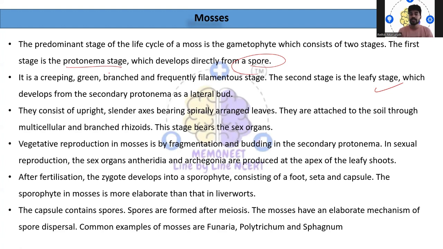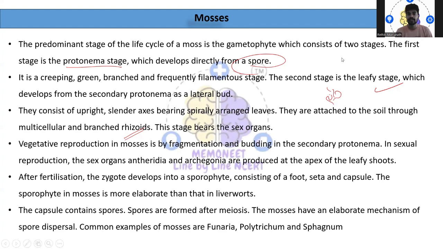So after the protonema stage, we are going to see the secondary protonema, that is the lateral bud stage. They consist of an upright axis bearing spirally arranged leaves. Then they are attached to the soil through multicellular and branched rhizoids. Again, you won't see any true leaf, stem, and roots here. Root-like, leaf-like, stem-like structures will be observed. Whatever the function is being done, it is by whom? By rhizoids. Clear?